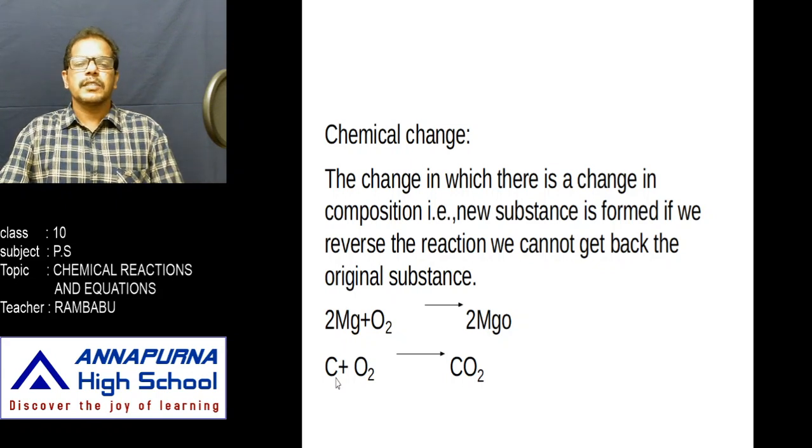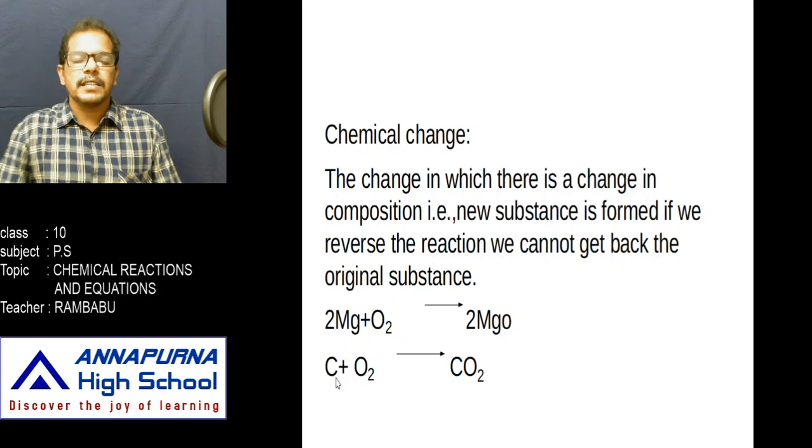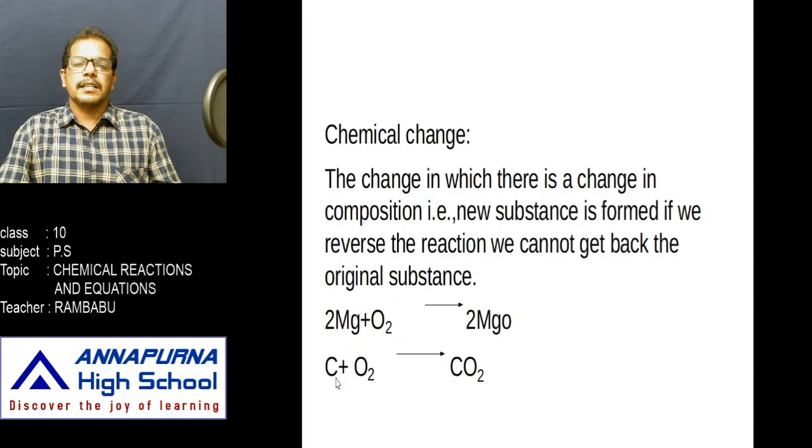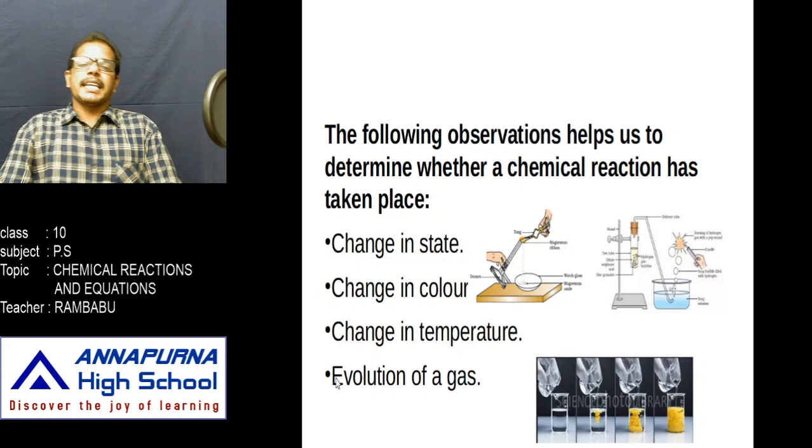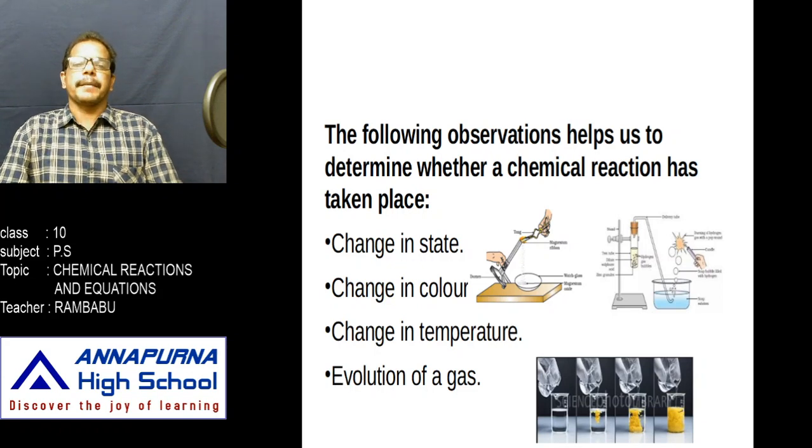In this case, a totally new substance is formed, that means the properties of the newly formed substances are different from the properties of the original substances, and we can't get back the original substance. That is called a chemical change. Then how do we come to know that a chemical change has happened? Some observations help us to determine whether a chemical reaction takes place or not.